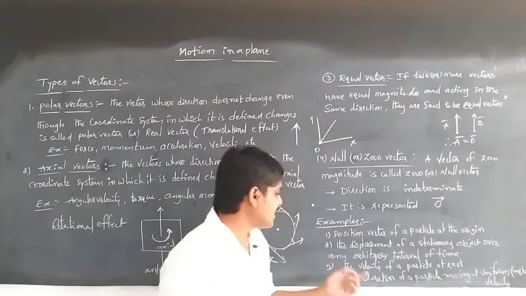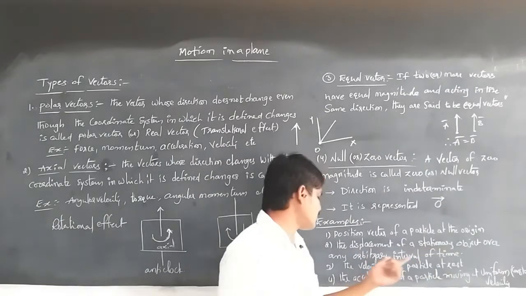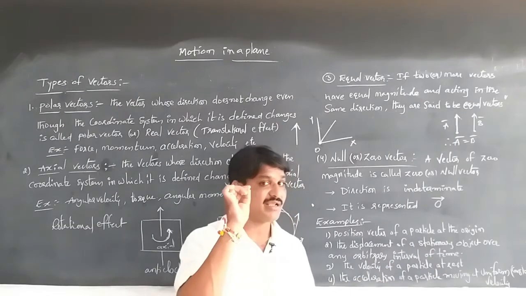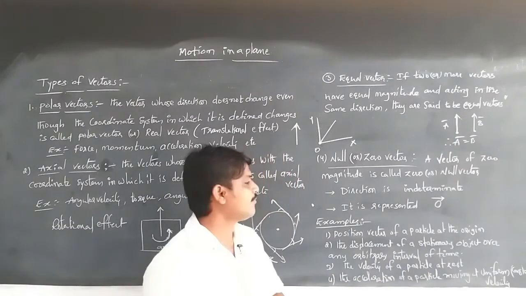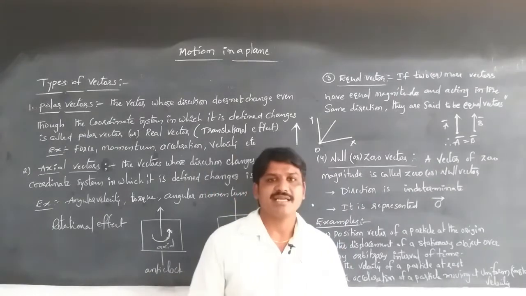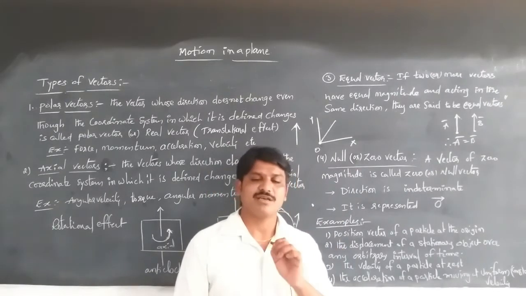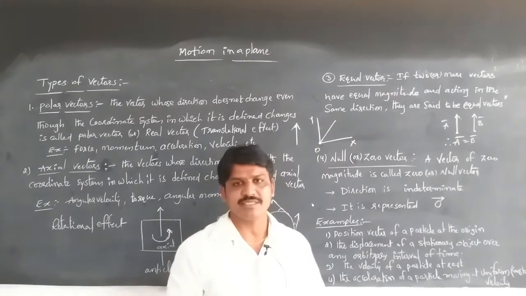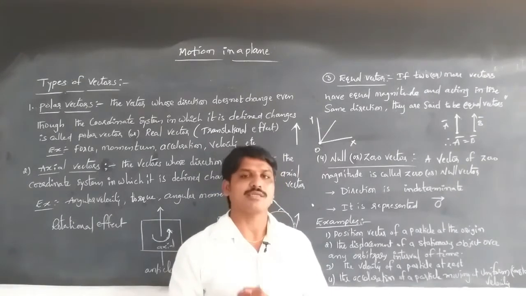So the displacement of a stationary object over any arbitrary interval of time is called a null or zero vector. The velocity of a particle at rest will be 0, meaning the magnitude is 0, and that is a null or zero vector.